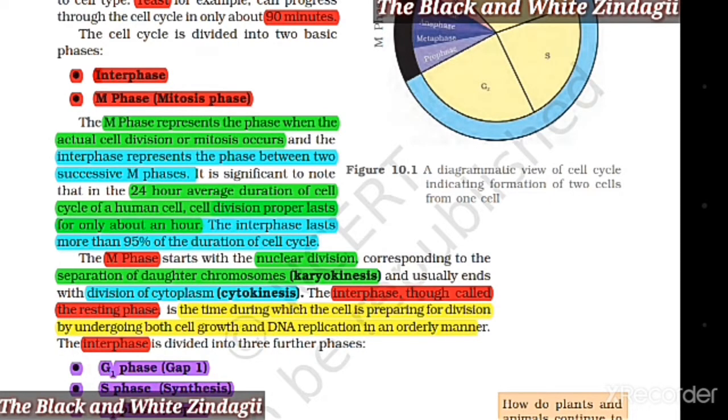It is significant to note that in the 24-hour average duration of cell cycle of a human cell, cell division proper lasts for only about an hour. The interphase lasts more than 95% of the duration of the cell cycle. The M phase starts with the nuclear division corresponding to the separation of daughter chromosomes, that is karyokinesis, and usually ends with division of cytoplasm, that is cytokinesis.